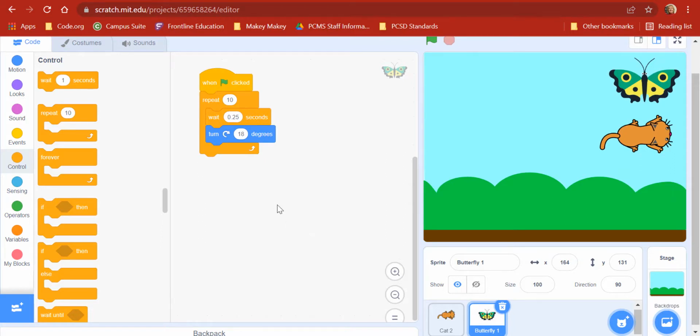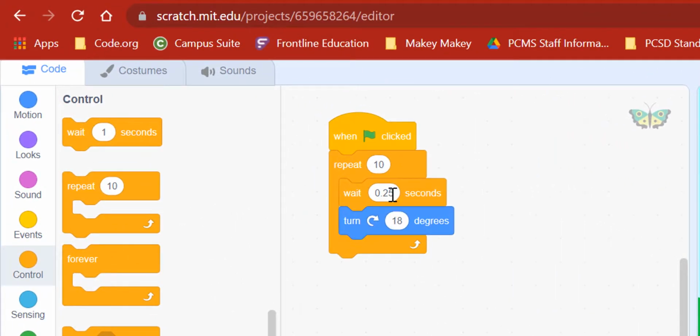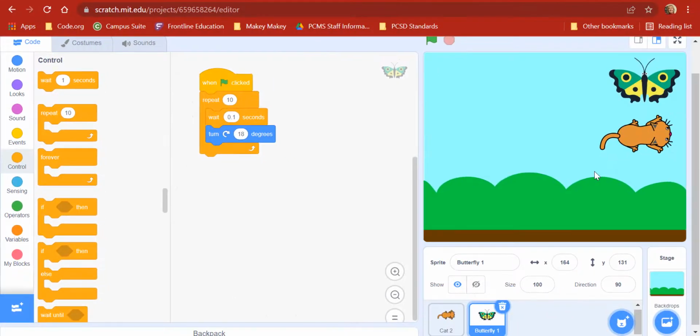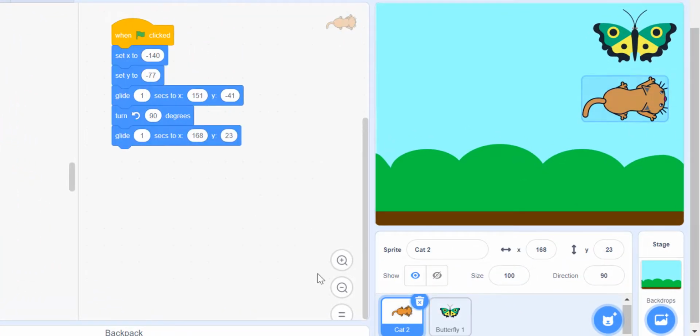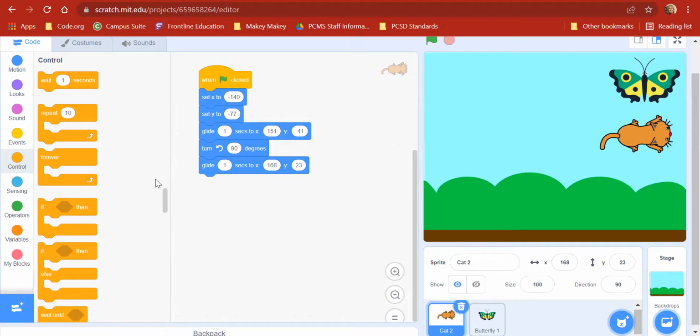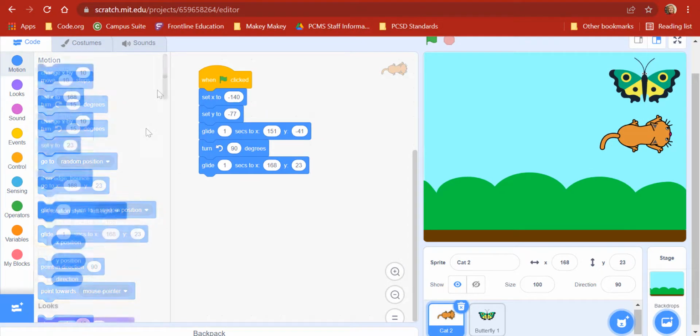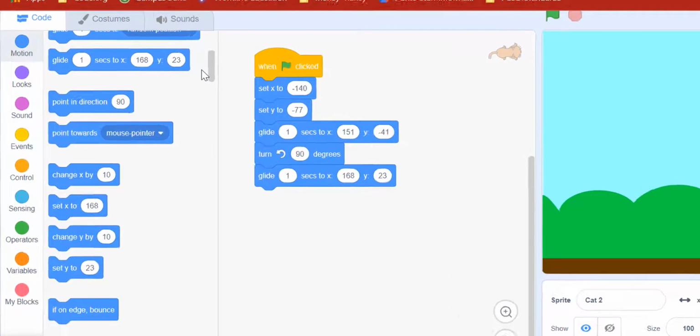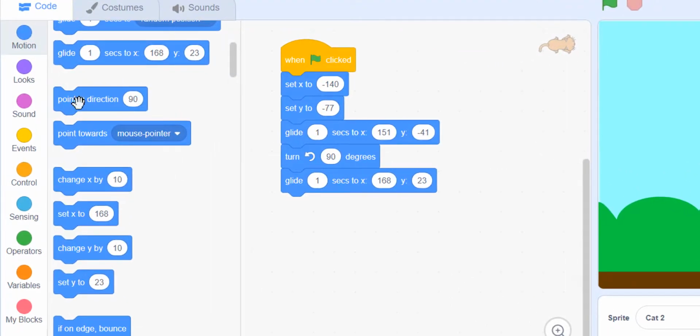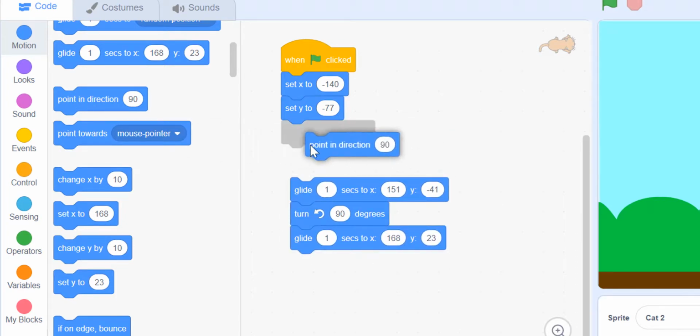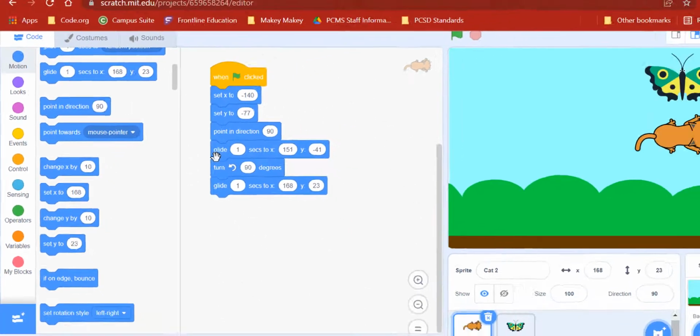So we have to go, now this is called debugging. We have a kind of a bug, something that's not working the way we want it to. And I think we need to go every 0.1 second, or 1/10 of a second. Okay, let's go back to this guy. And let's see if we can set its rotation. Point to, I think it actually says. Here we go. Point towards, or point in direction. And now we're just going to have to do trial and error here. Let's see what happens.